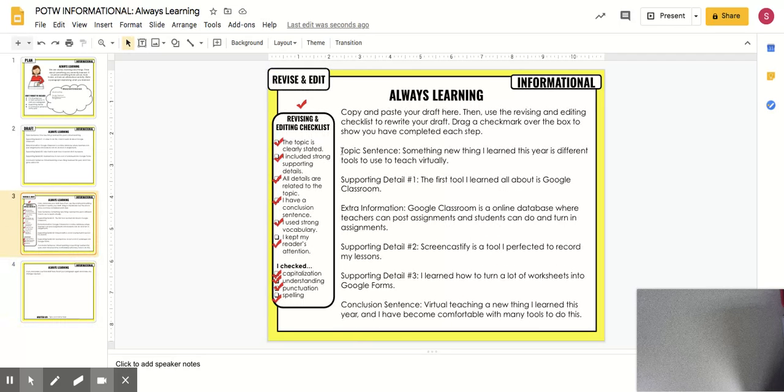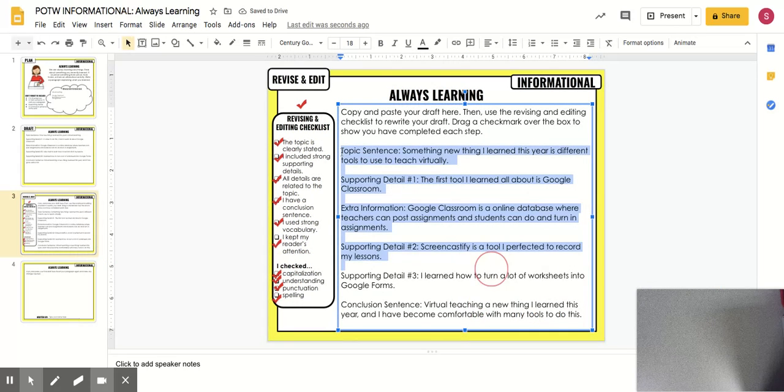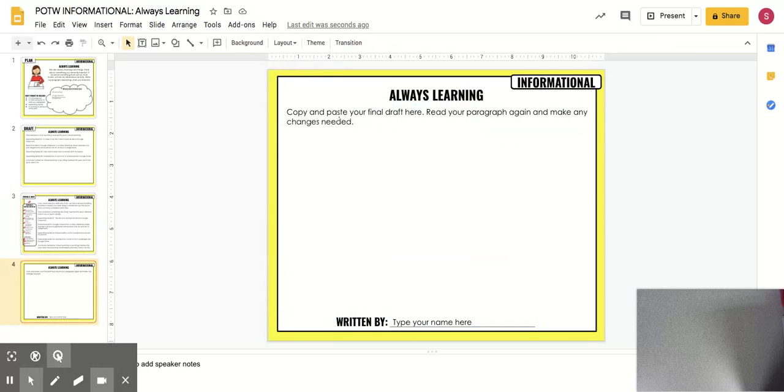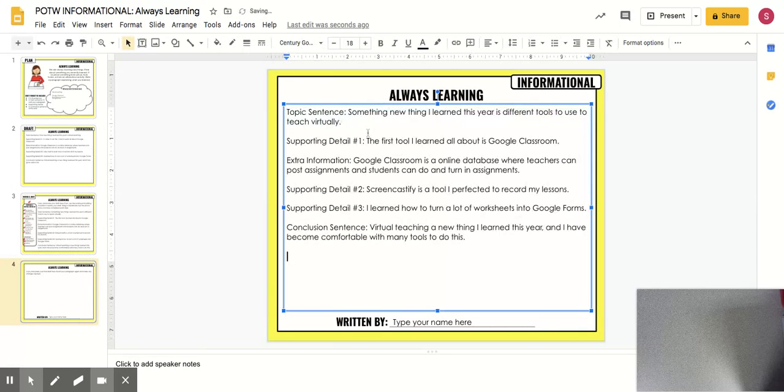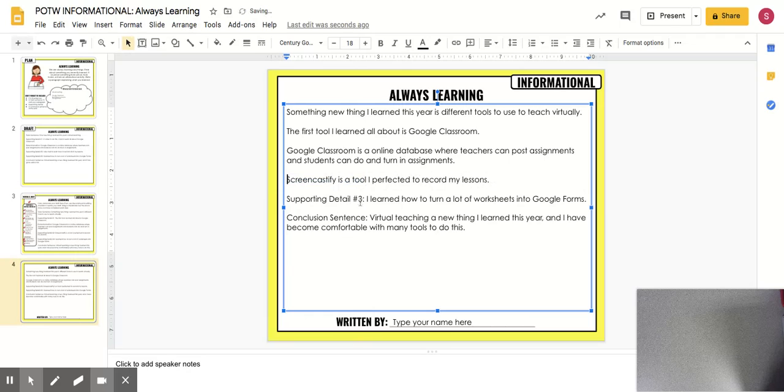So here's what I'm going to do. I'm going to copy this. Oops, I don't want to do that. I'm going to copy this whole thing here. And then I'm going to get rid of this guy, copy that here. Then I'm going to get rid of what I put for my topic sentence, my supporting detail number 1, extra information, supporting detail number 2, number 3, and conclusion sentence. So I just have these sentences here.